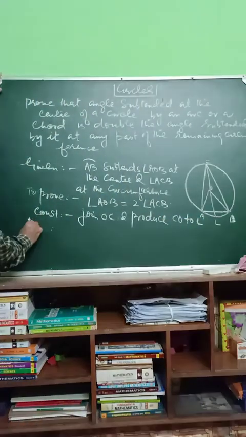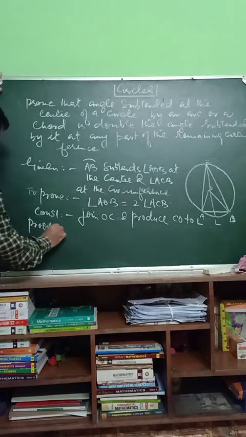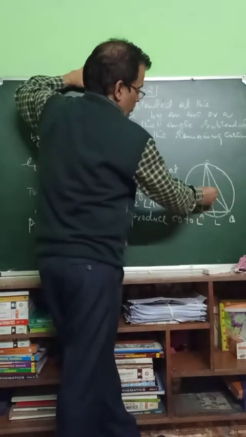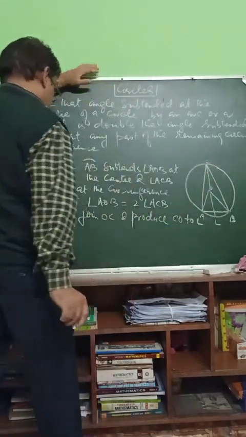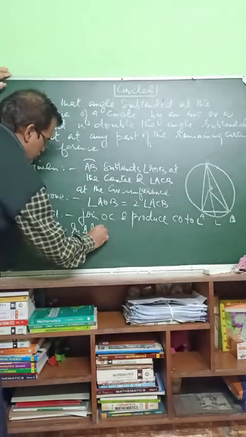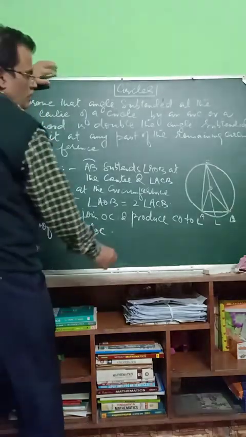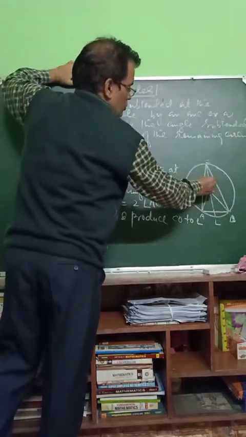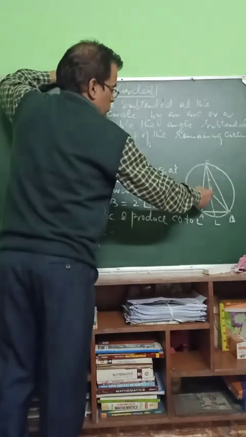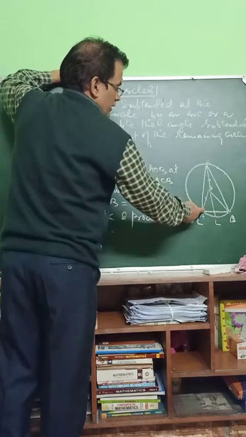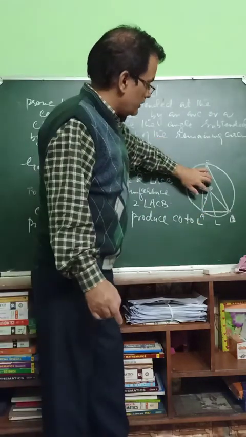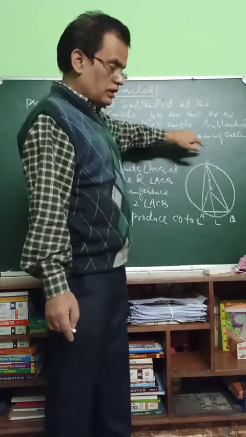Proof. If I take triangle AOC, in triangle AOC two sides are equal: OC and OA are equal because they are radii. O to C is the same as O to A. Therefore, when two sides of a triangle are equal, the angles opposite them are also equal.